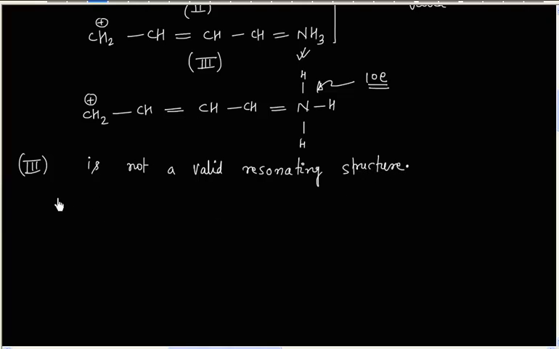And the reason is nitrogen cannot form more than 4 bonds. So nitrogen can form a maximum of 4 bonds because it has to satisfy the octet.